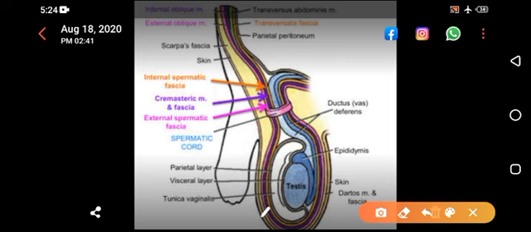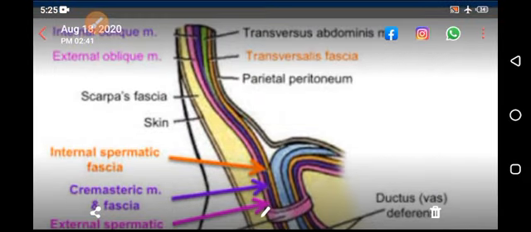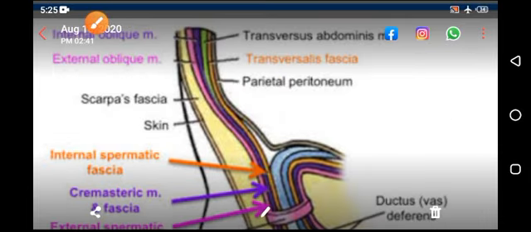Can you appreciate this thing? You can see external spermatic fascia, cremasteric fascia, and you have internal spermatic fascia. This external spermatic fascia is the continuation from above of the external oblique. Then you are having cremasteric fascia. This is the continuation of what? This is the continuation of internal oblique. And then you have the inner layer, and this inner layer is actually the fascia transversalis, that is called internal spermatic fascia. This inner layer. Now which layer does not participate? That is